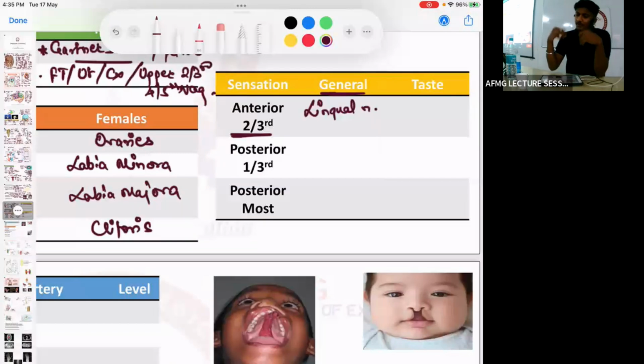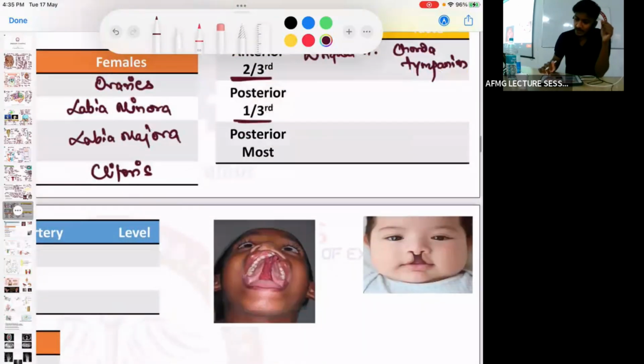So general sensation from the anterior two-thirds is carried by the lingual nerve. Taste sensation from the anterior two-thirds is carried by the chorda tympani. Anterior two-third से taste sensation, and the chorda tympani nerve is a branch of the facial nerve.